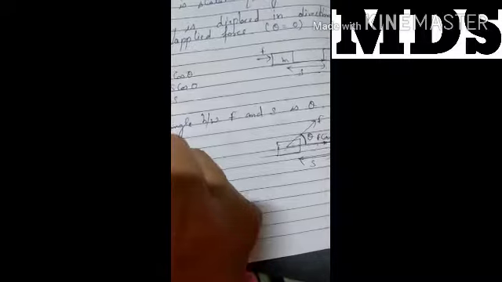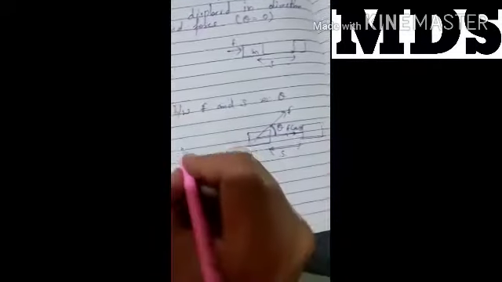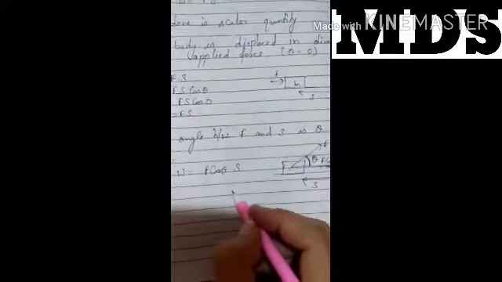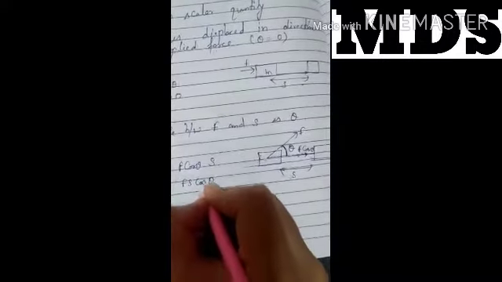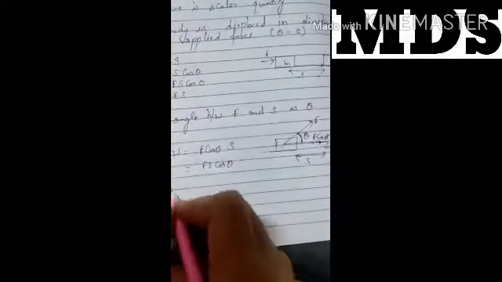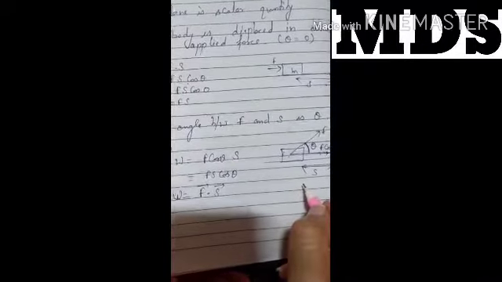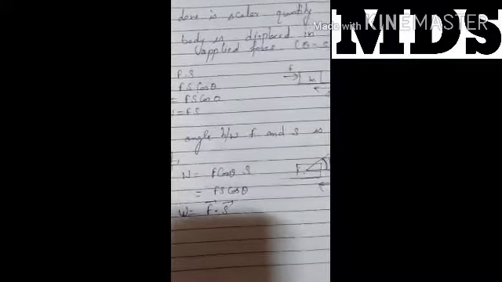Clear now? By definition, work done equals the force component and displacement acting in the same direction, so F cos theta into S displacement. From here we write F S cos theta. If we remove the cos theta, work done is F dot S in vector form. If the force makes some angle, work done equals F S cos theta.